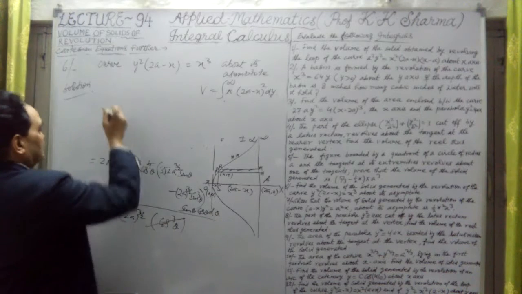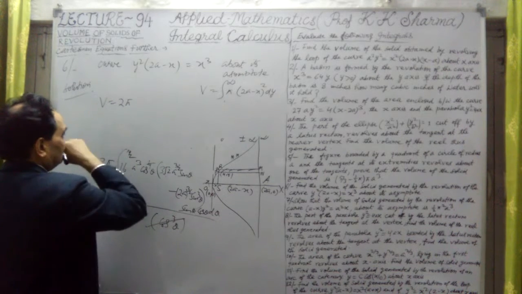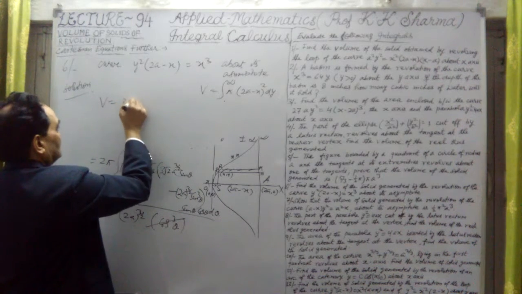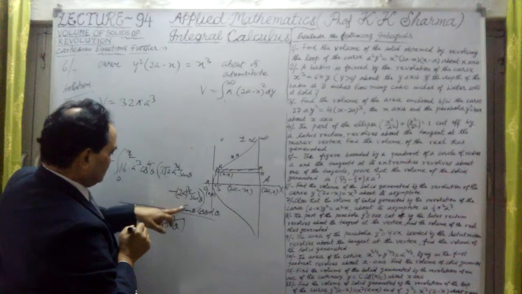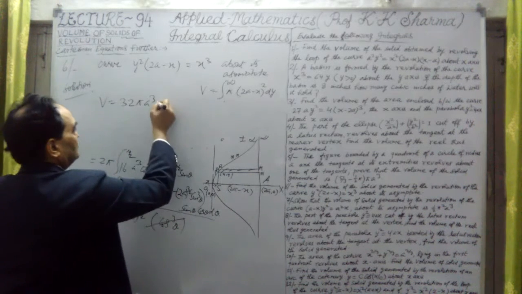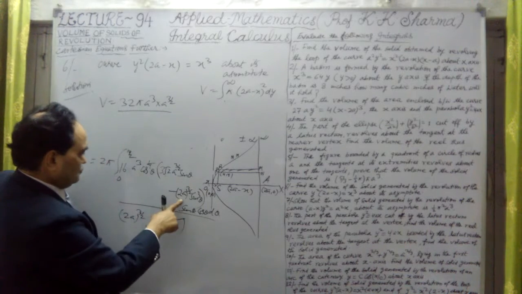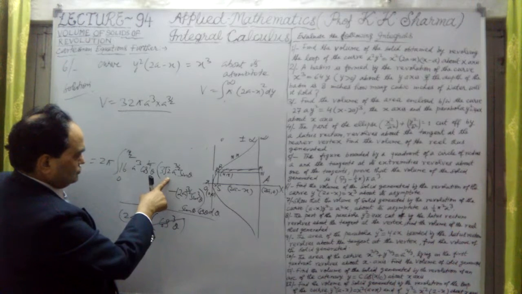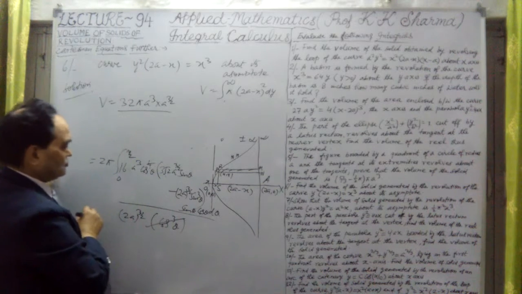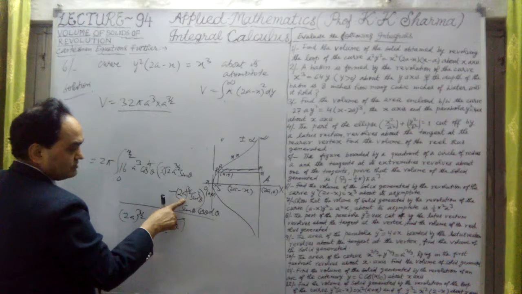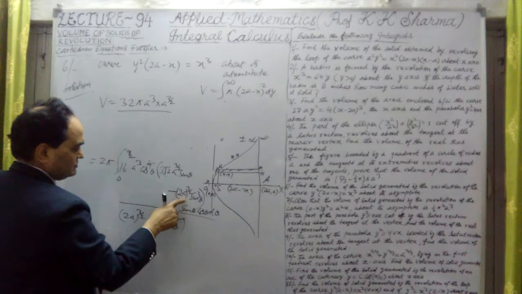So here we have obtained V is equal to 2 pi into 16, into 16 is this, so 16 32. 32 into pi into a cube. Okay, and from this a raised power 3 by 2 will also come out, into a raised power 3 by 2, divided by, now this 2 raised power 3 by 2 and this under root 2, under root 2 means 2 raised power half is also there, common can be taken. Then here it will be 2 only, because it is 2 into 2 raised power half, this value, and from here this 2 only left.